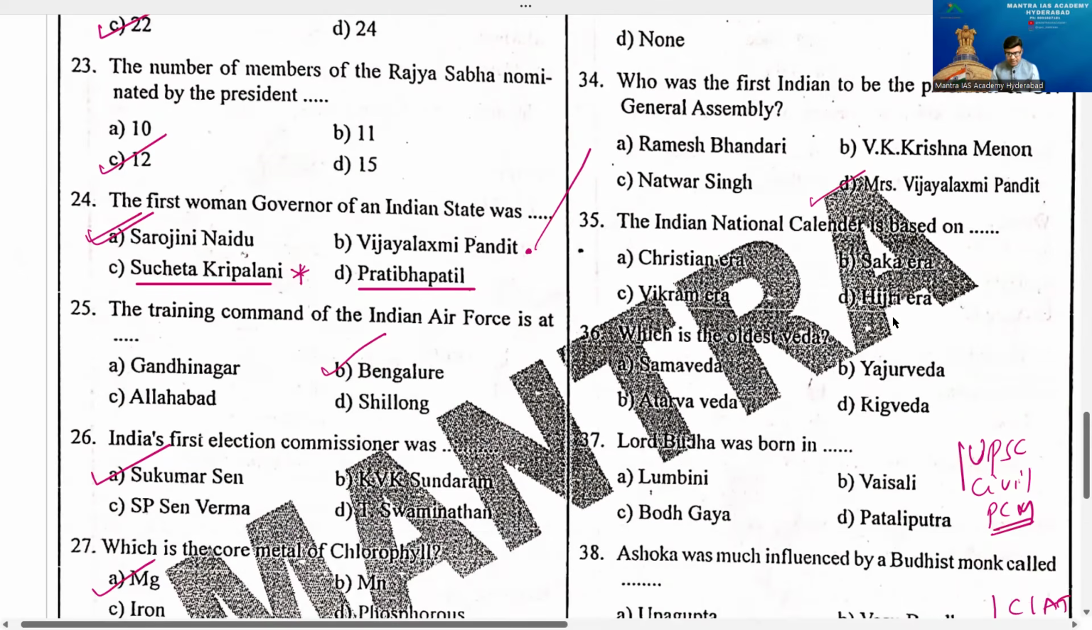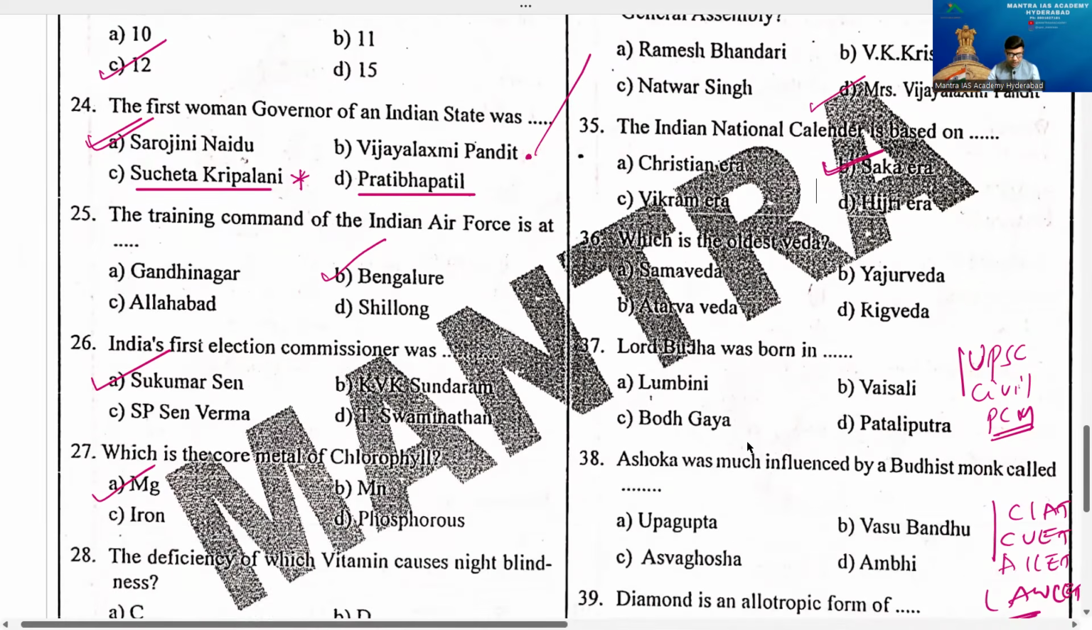Question number 35, beta. The Indian national calendar is based on option A, Christian era. B, Shaka era. C, Vikram era. D, Hijri era. Beta, the answer for this question is Shaka era. Shaka era.